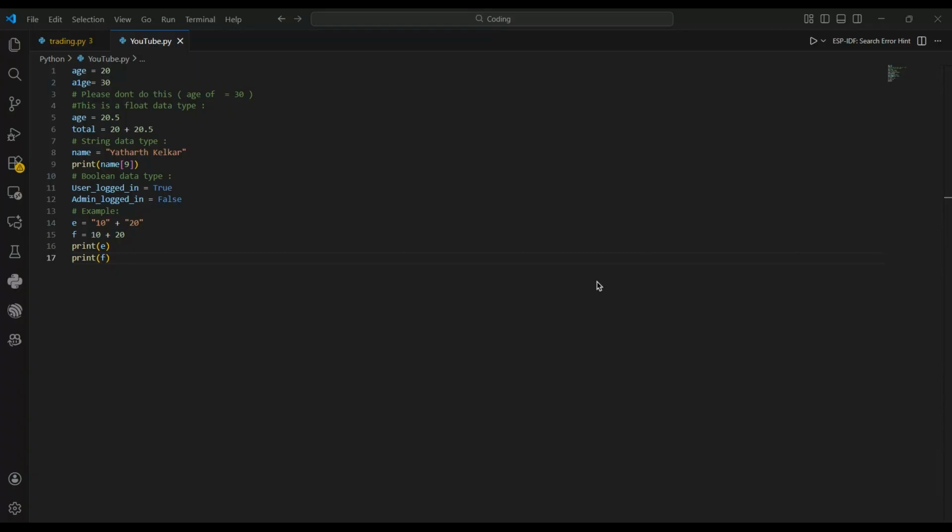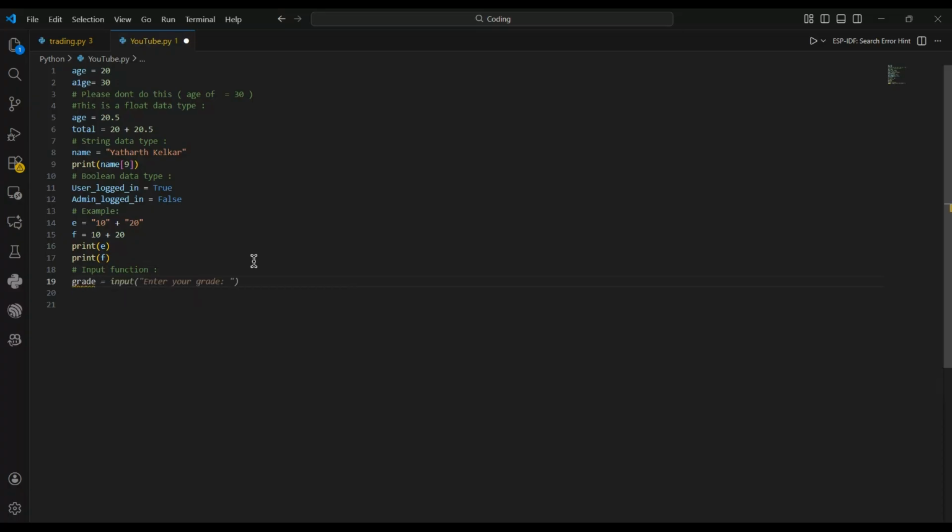Now let's move on to another concept, which is taking user input. Now let's make things interactive. In Python, you get user input using the input function. Excellent. Now let's say we want to take the input from the user of which grade they're in.